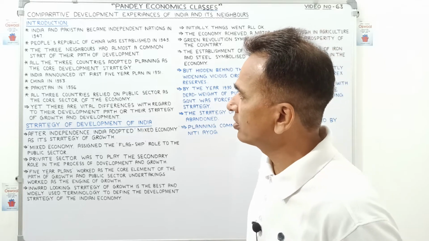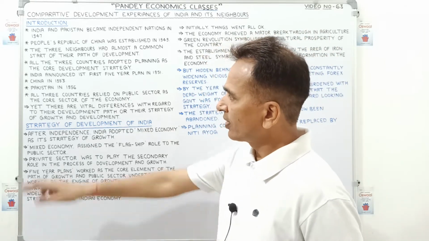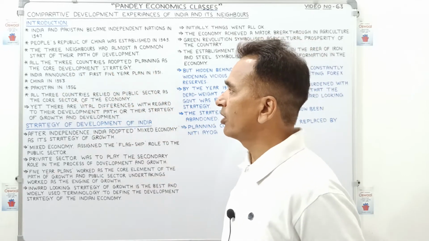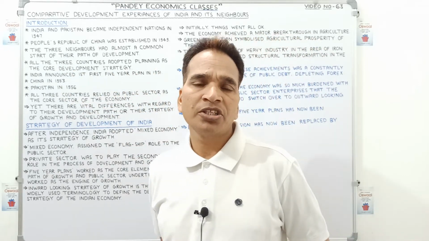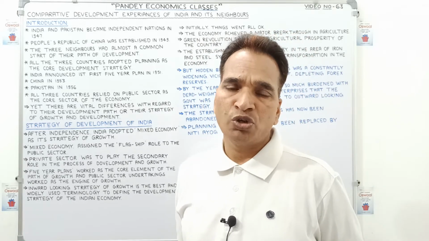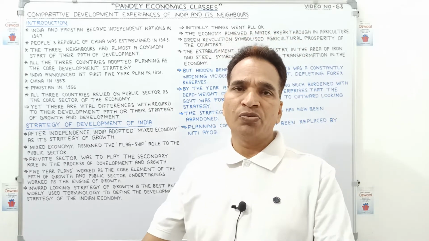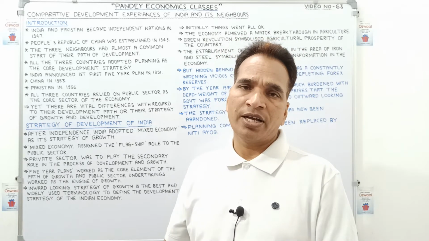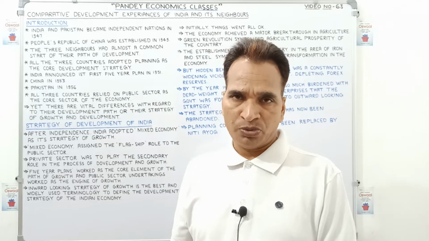What were their common steps or common path? All three countries adopted planning as the core development strategy. All three countries adopted the approach that the government will decide what should be produced, how it should be produced, and what kind of commodity should be produced.